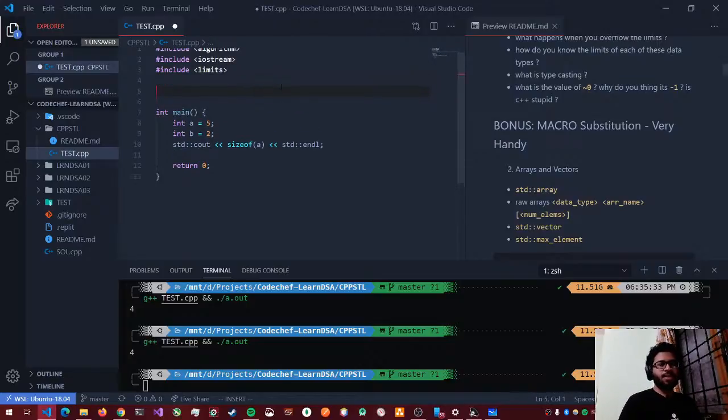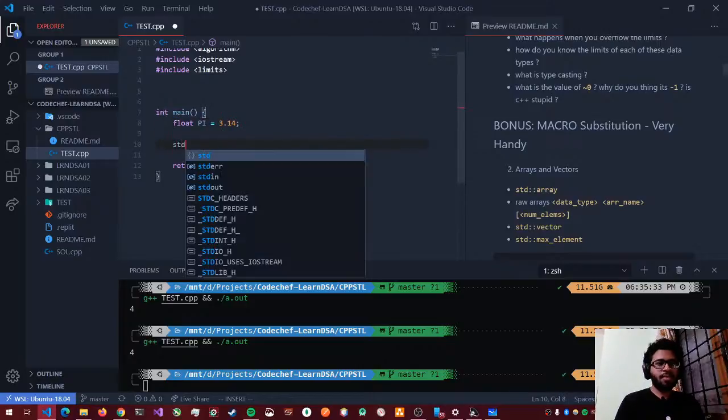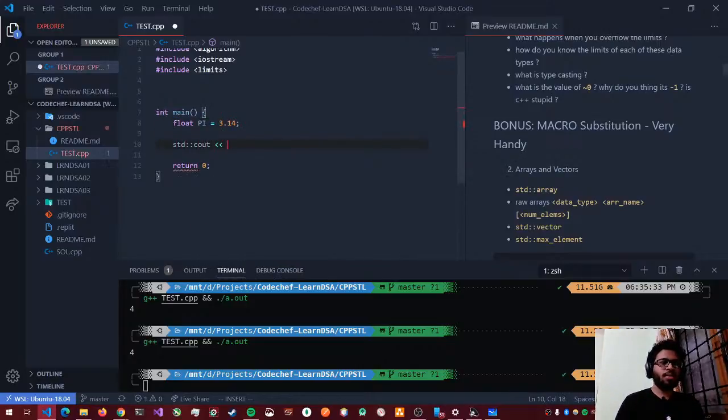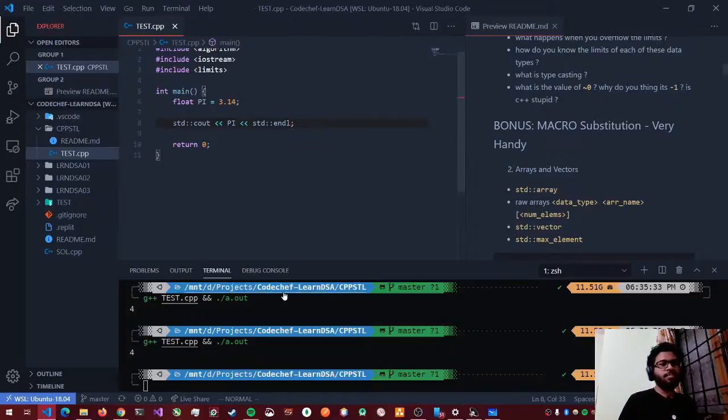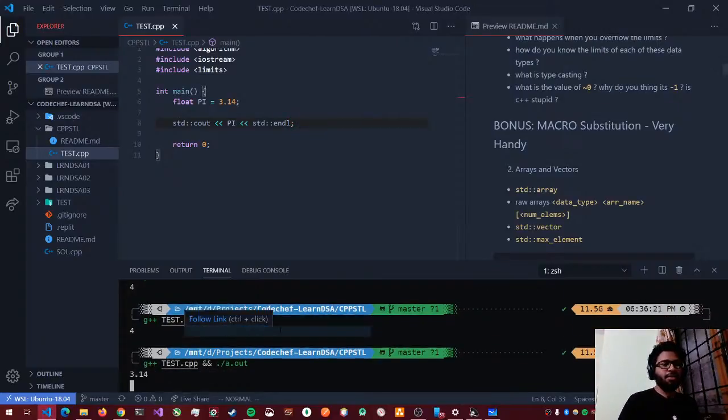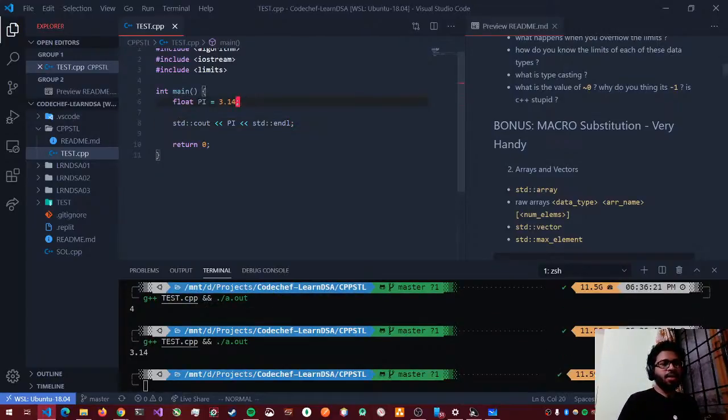Right. So let's say that I have a value called float pi is equal to 3.14, and if I print it, I get 3.14. But what I want to do is not write pi here as a variable.